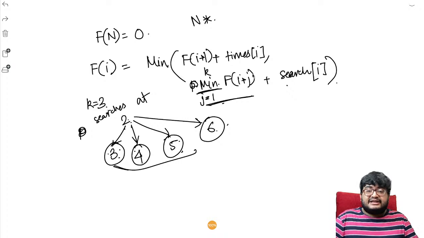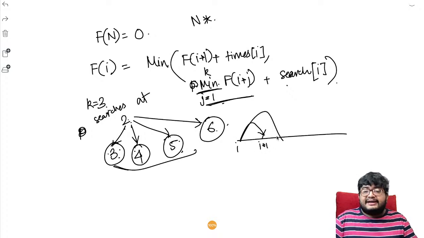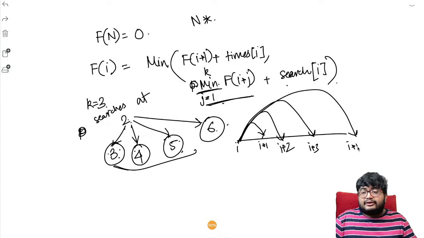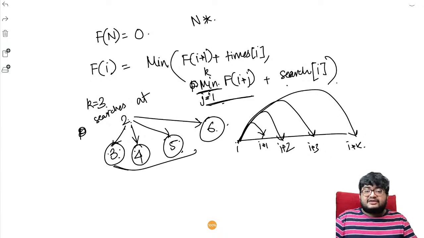So just think about this part, like searching. Just think about searching as he can jump up to k steps. Like either he can jump from I to I plus 1, or he can jump from I to I plus 2, or he can jump from I to I plus 3 up to k, right? He can jump from I to I plus k. Just think about it like jumping, right? So that's why we have this expression minimum of I plus j.